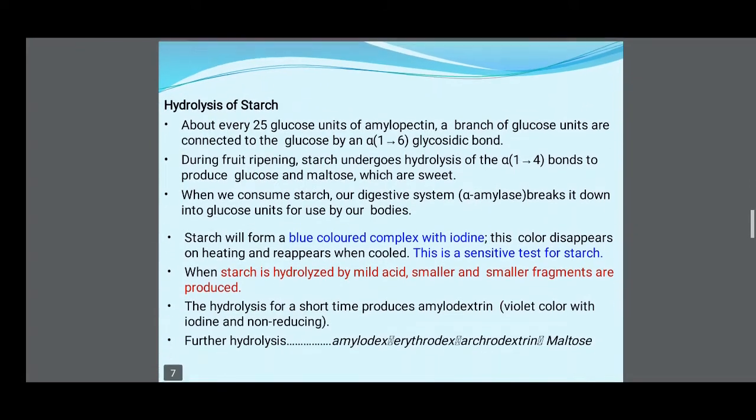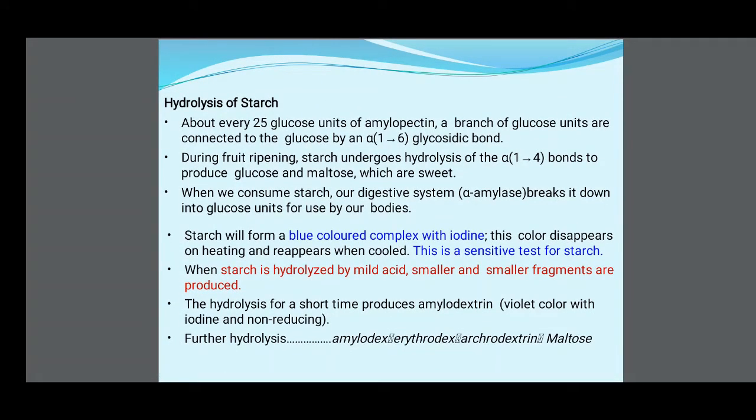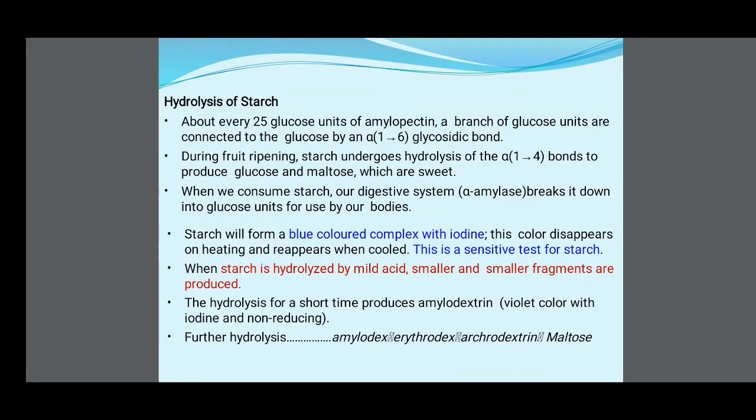Then hydrolysis of starch. About every 25 glucose units of amylopectin, a branch of glucose units is connected by an alpha 1 to 6 glycosidic bond. During fruit ripening, starch undergoes hydrolysis of the alpha 1 to 4 bonds to produce glucose and maltose, which are sweet. When we consume starch, our digestive enzyme alpha amylase breaks it down into glucose units for use by our bodies.